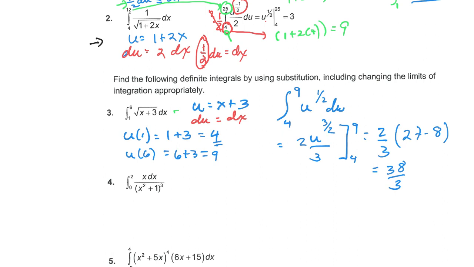Add 1, divide by 3/2 means multiply by the reciprocal. I have 2/3. 9 to the 3/2, square root of 9 is 3. 3 squared is 27. 4 to the 3/2, square root of 4 is 2. 2 cubed is 8. Subtract out, and I ended up with 19. 19 times 2 is 38, 38/3.